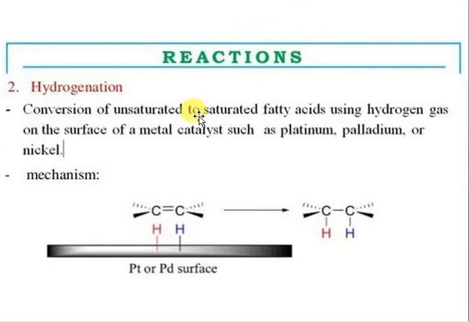Second is the hydrogenation. What is hydrogenation? Addition of hydrogen. So if the fat is unsaturated, that means you have double bonds in your fats and oils, and in the presence of a metal catalyst like platinum, palladium, or nickel, you can convert unsaturated fats to saturated fats. Unsaturated to saturated fats, meaning oils to fats, you can convert.